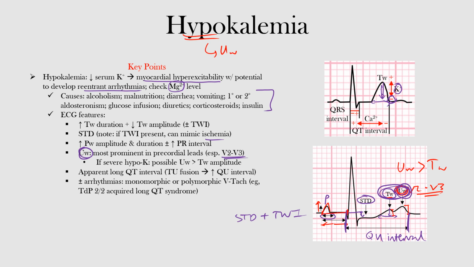If severe hypokalemia, we said that the U waves may actually get even larger than our T waves, okay, as you saw here, the U wave amplitude exceeding that of the T wave. We could say there's an apparent long QT interval, but that's from that TU fusion. We have our T and the U wave fusing together, so it makes it appear like we have a long QT interval, but that's more of a prolonged or a long QU interval, okay? We also said arrhythmias can develop, monomorphic or polymorphic VTAC, such as torsades, secondary to acquired long QT syndrome that can develop. Well, that's the end of this lecture. We discussed hypokalemia, including its potential causes and complications, as well as its EKG features. I hope you learned something.